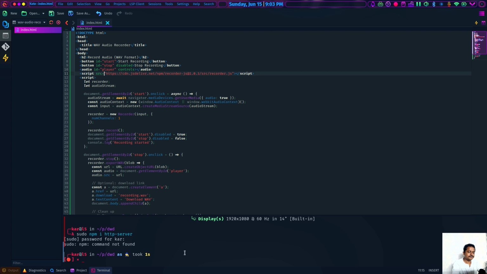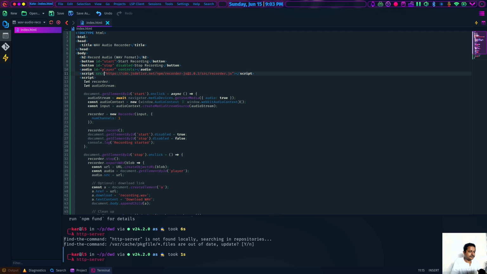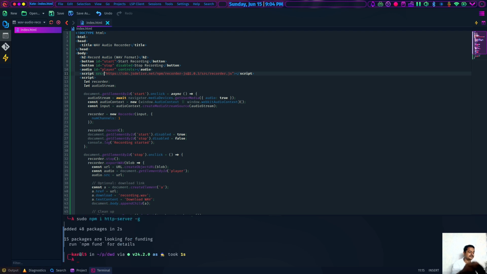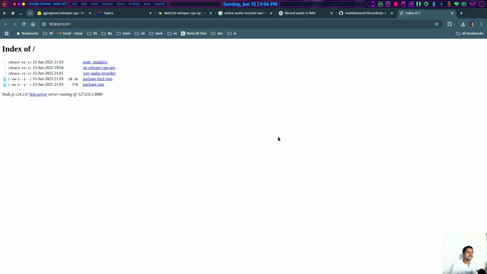Okay, that's enough. Let's try to install this one again. Yes, now I see it is getting installed. Okay, now let's run HTTP server. Why is it not working? Oh, I made a big mistake. The HTTP server should be installed globally, so -g would be sufficient. Yes, I see this is now running on port number 8080.